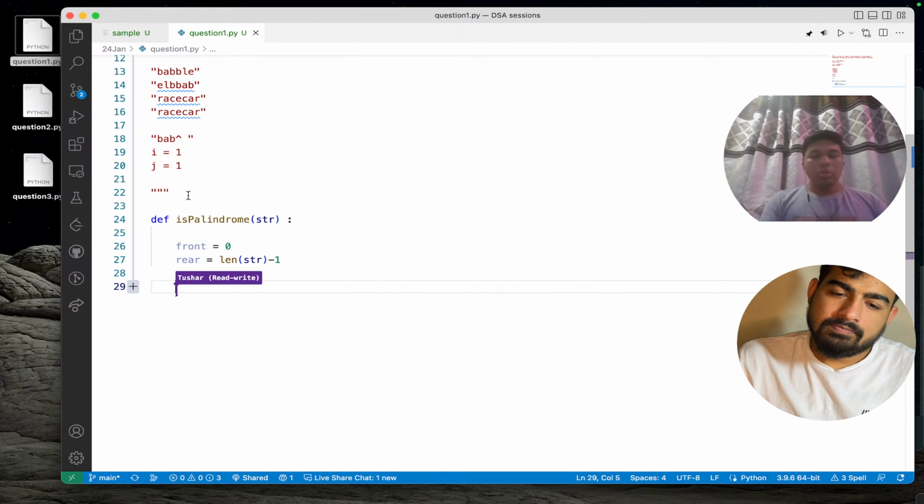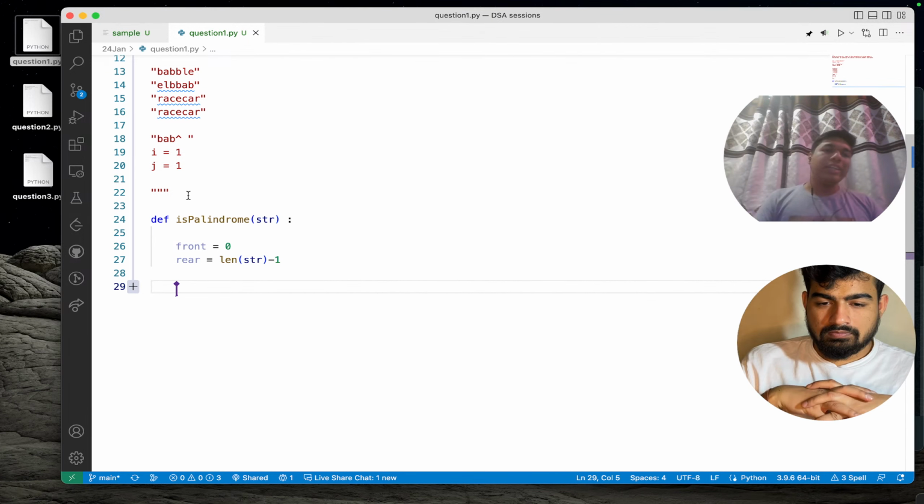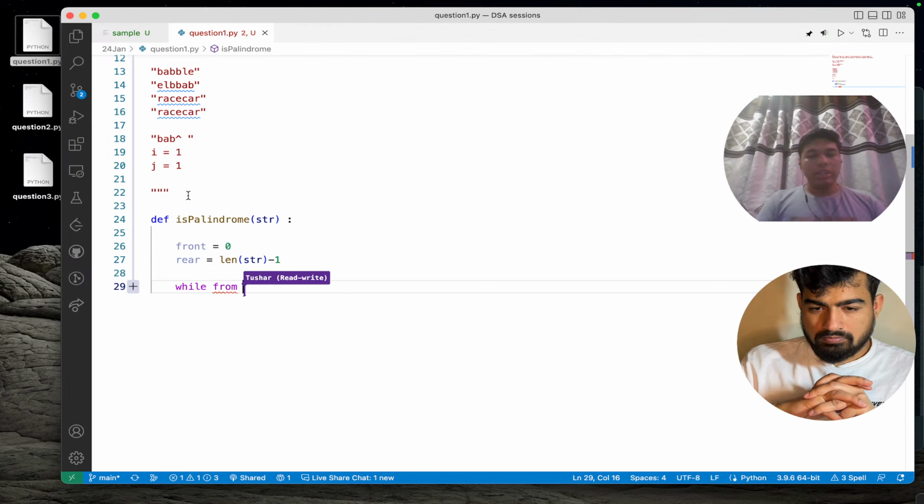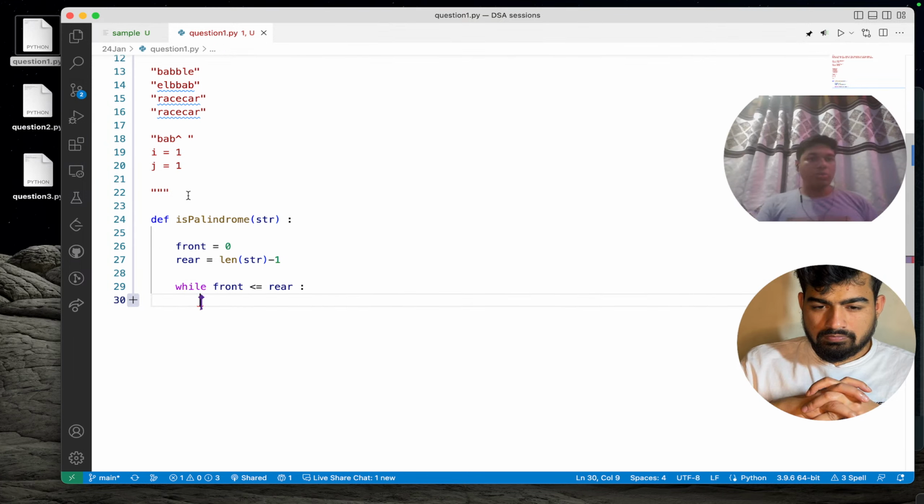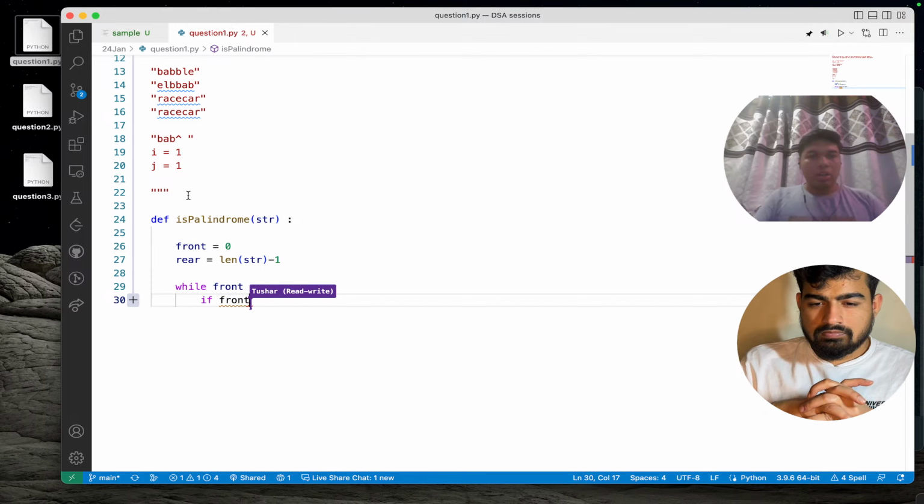Okay. So we want to do all those checks until front and rear are not the same, or front is lesser than the rear. So we need a while condition: while front is less than or equal to rear. We want to specifically check whether the front element, that is str of front,